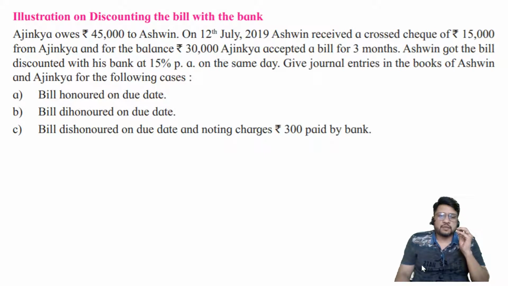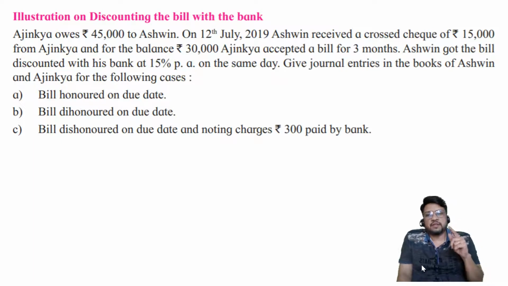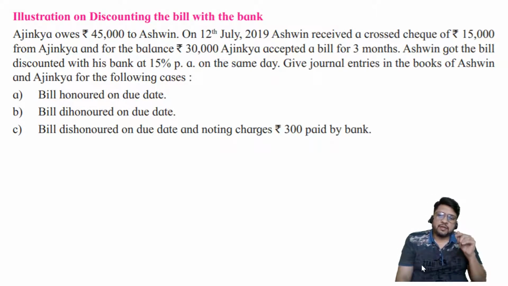Okay, let me read the question. Ajinkya owes rupees 45,000 to Ashwin. On 12th of July 2019, Ashwin received a cross check of rupees 15,000 from Ajinkya, and for the balance rupees 30,000, Ajinkya accepted a bill for 3 months. Ashwin got the bill discounted with his bank at 15% per annum on the same day. Give journal entries in the books of Ashwin and Ajinkya for the following cases: bill honored on the due date, bill dishonored on the due date, and bill dishonored on the due date and noting charges rupees 300 paid by the bank.